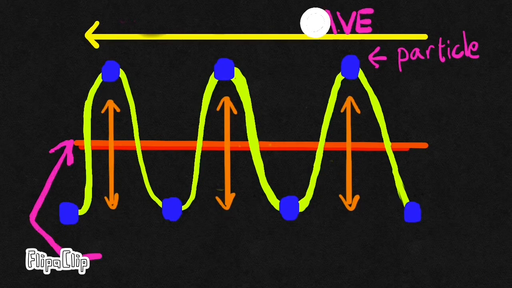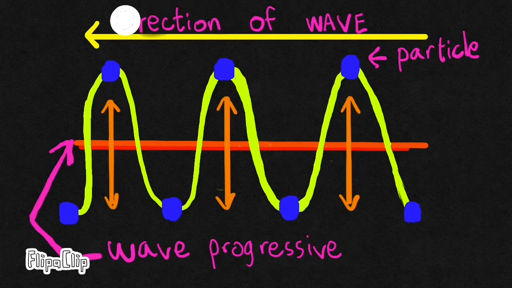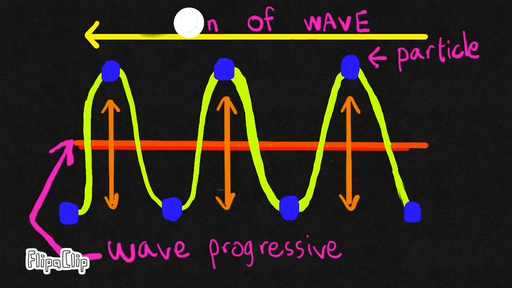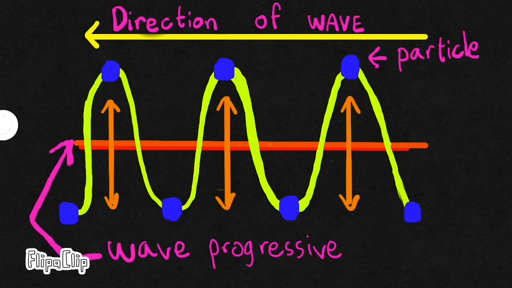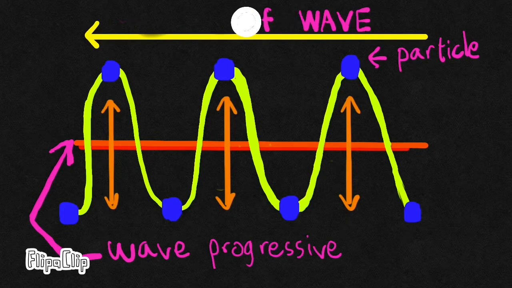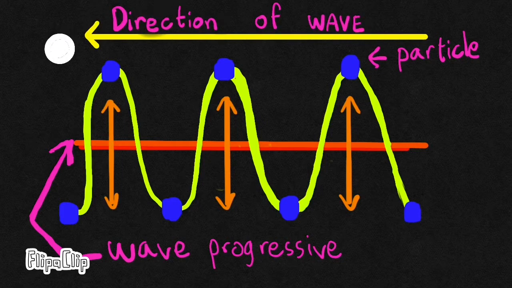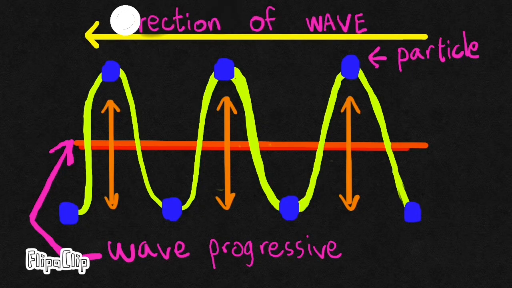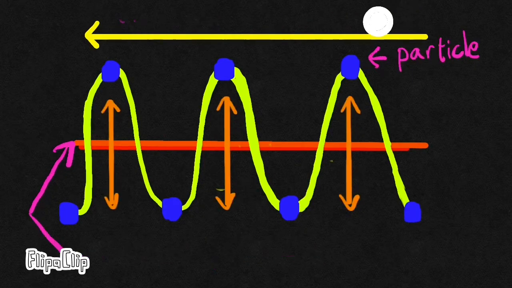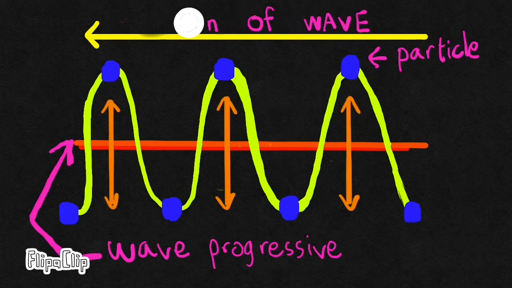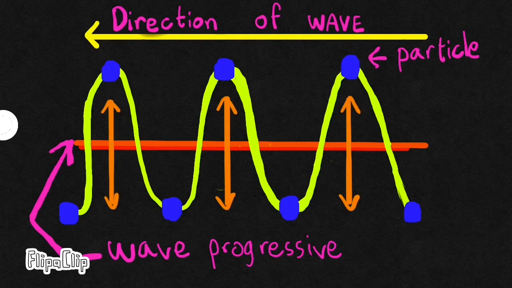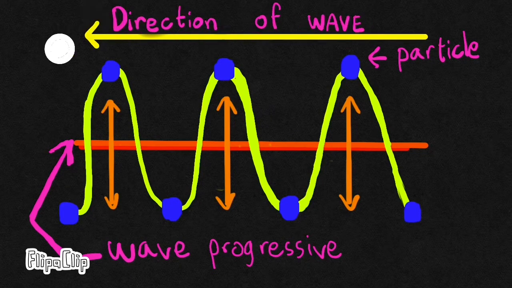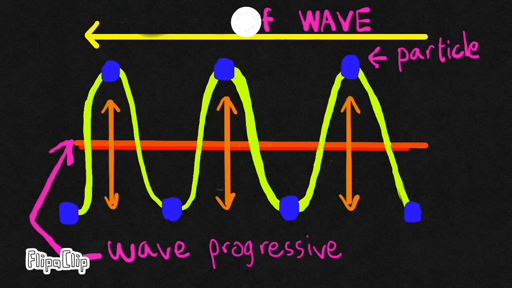Next, the particle that we see on the wave is a small localized object or entity to which can be ascribed several physical or chemical properties, such as volume, density, or mass. In a progressive wave, the wave front moves through the medium, and wave propagation is any of the ways in which waves travel, with respect to the direction of the oscillation relative to the propagation direction. As we can see, the particle of the wave moves up and down. On the other hand, the direction of the wave moves to the right.